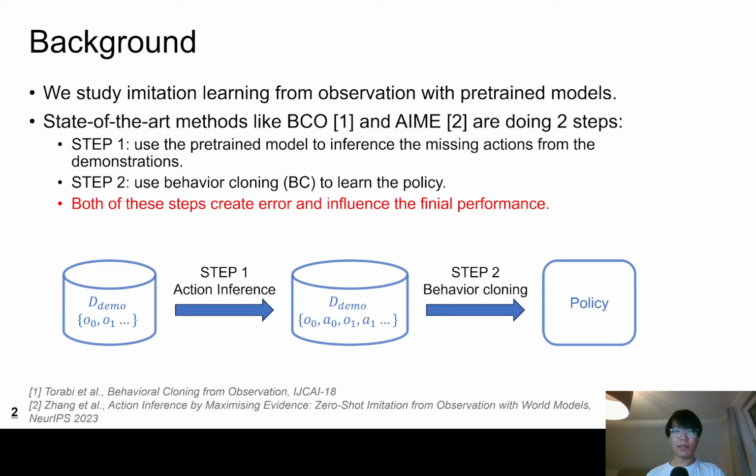State-of-the-art methods like BCO and AIM are doing two steps. Step 1, they use pre-trained models to infer the missing actions from the demonstrations. Step 2, they use behavior cloning to learn the policy. Both of these steps create errors and influence the final performance.